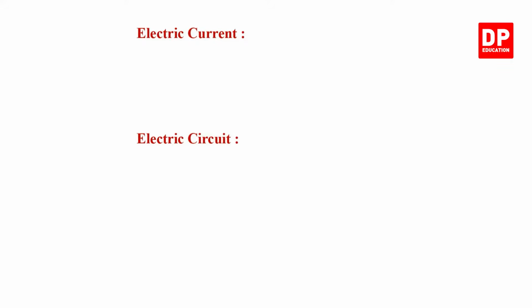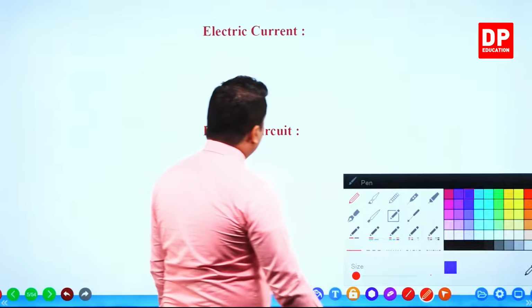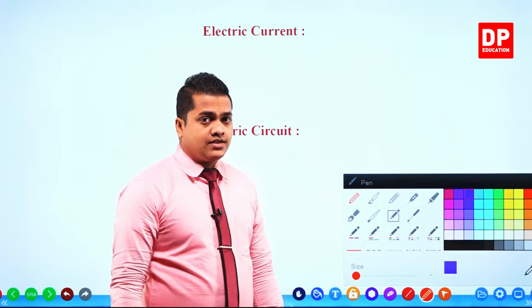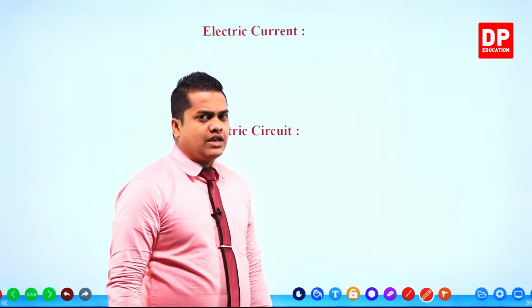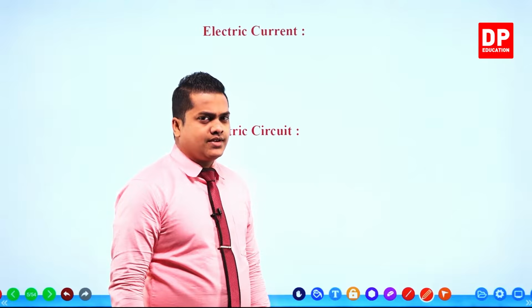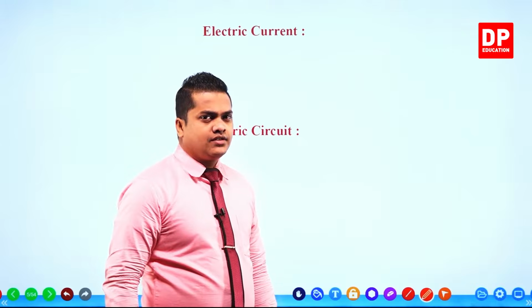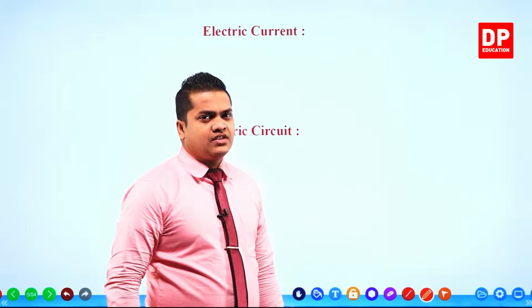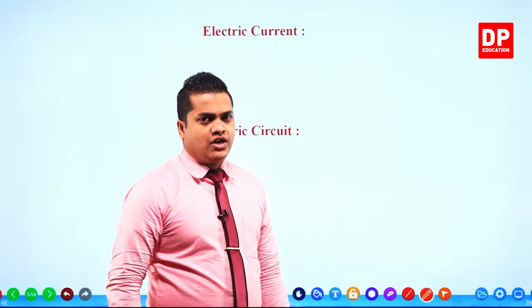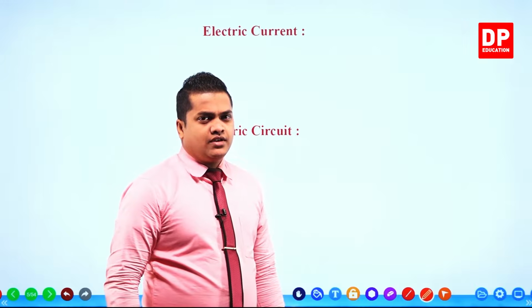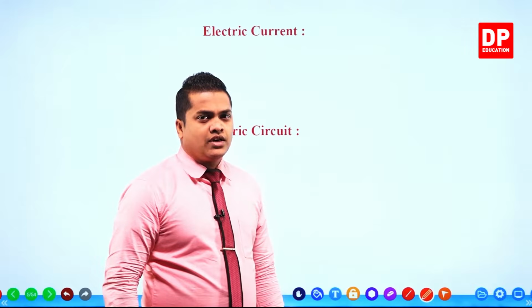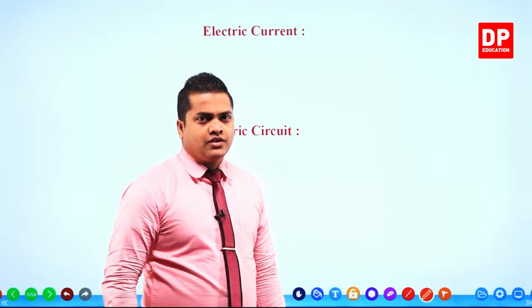To get a reminder about electrical current and electrical circuit, let's write down what we mean by electric current and the electrical circuit. Electric current means the flow of electrical charges. It's a beam of electrical charges that is traveling through a conductor or else through a circuit.